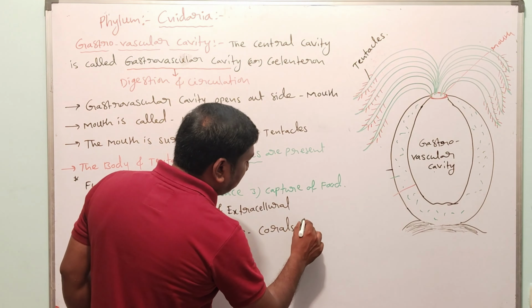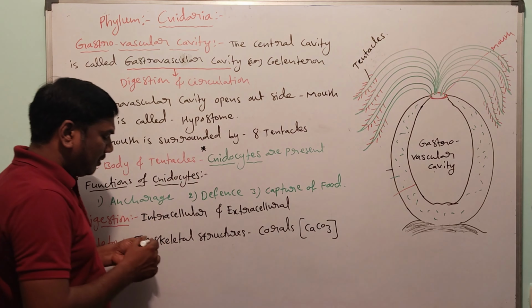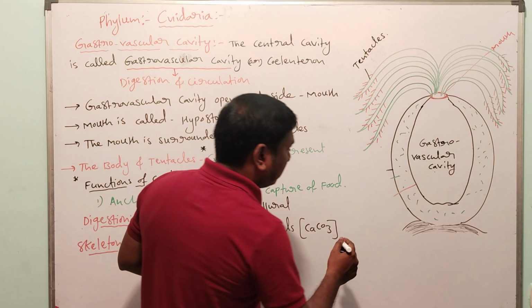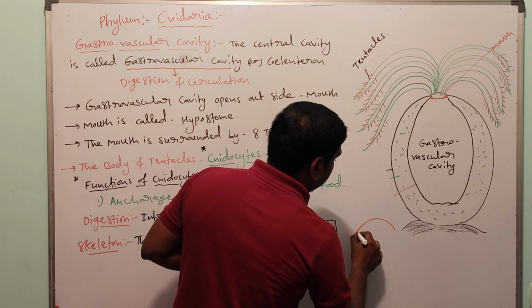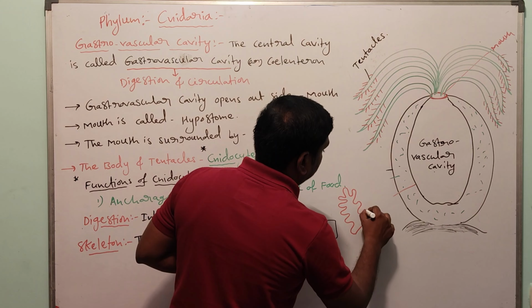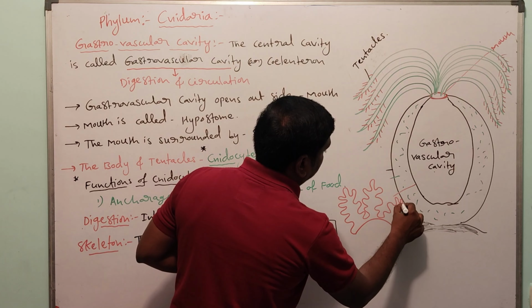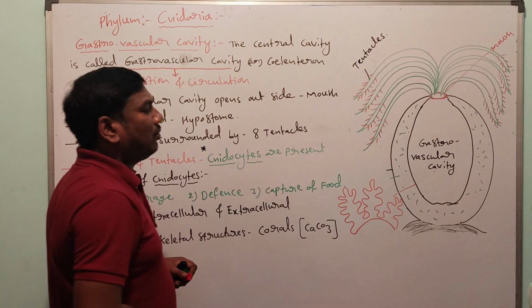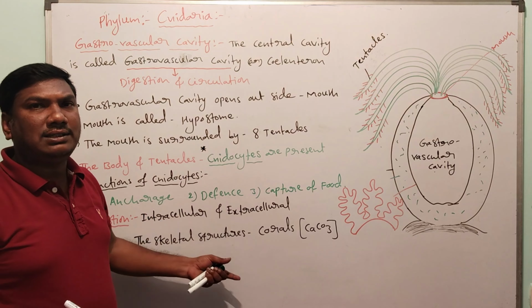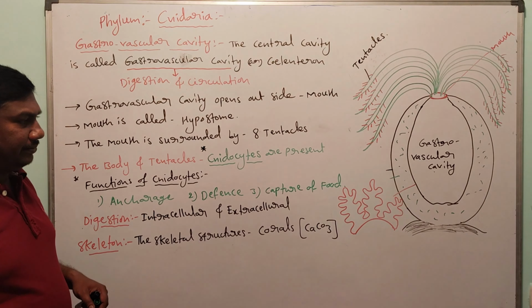These corals are made up of calcium carbonate. These corals support the body, which is their skeletal function.